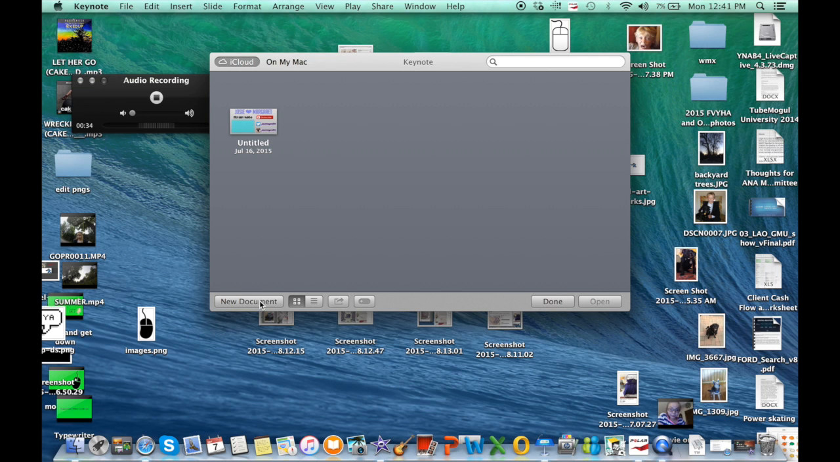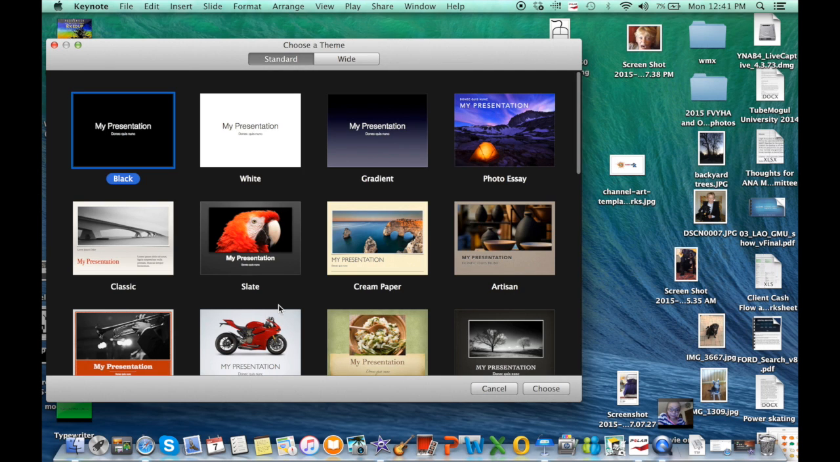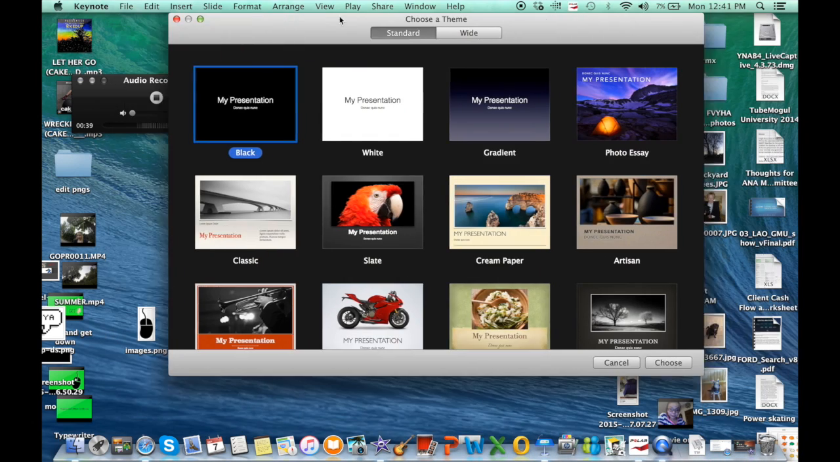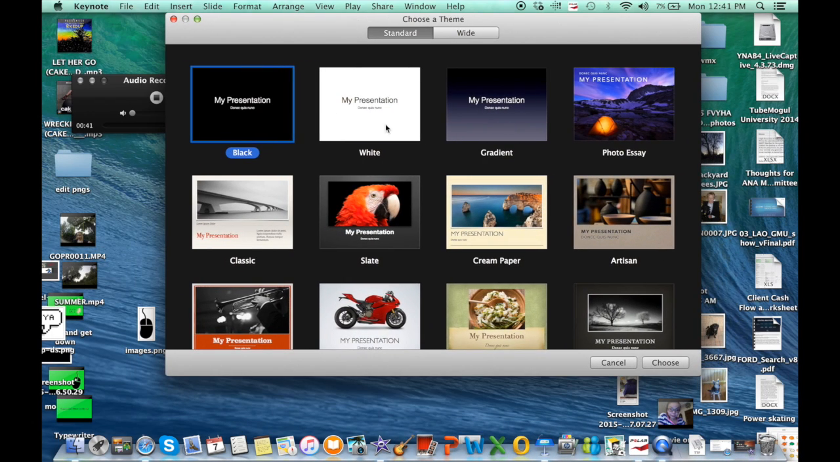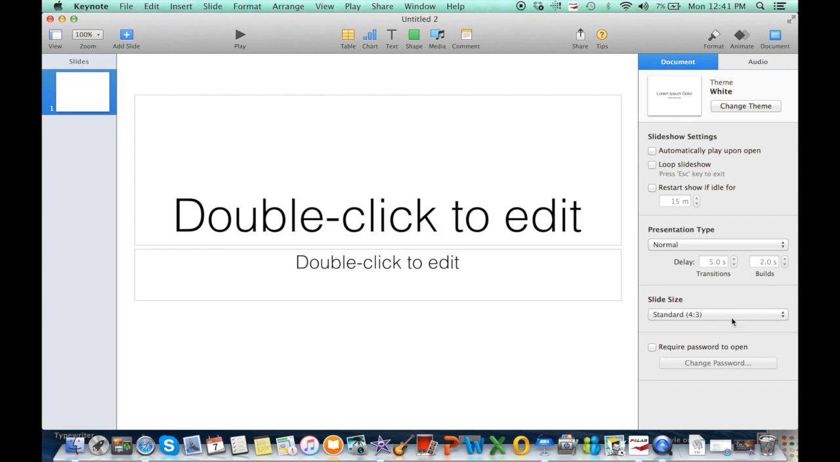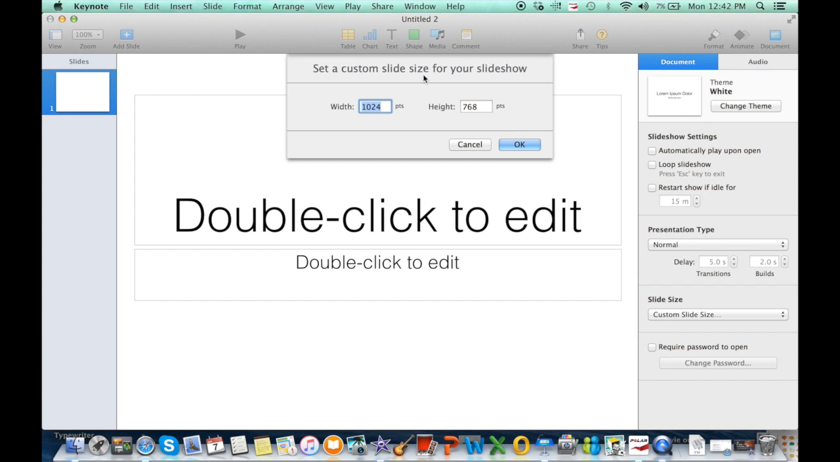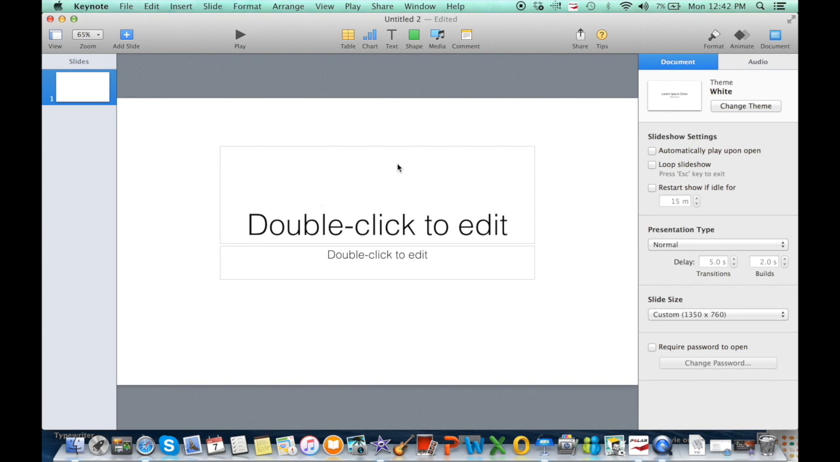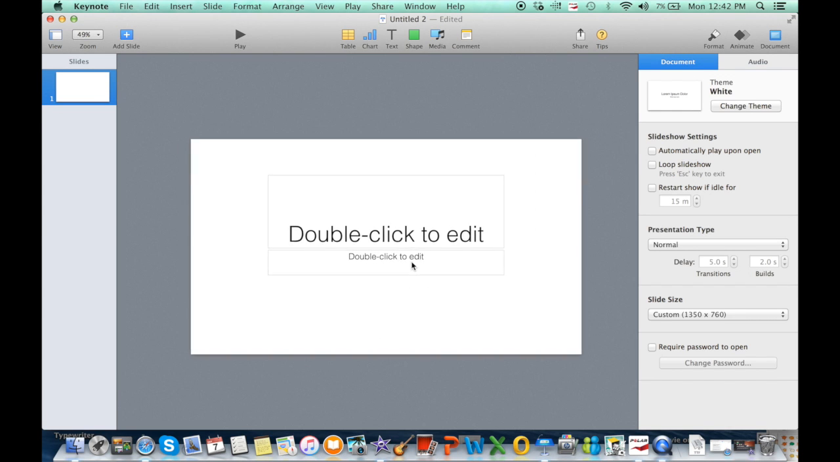So the first thing you are going to do is go into New Document and open Keynote, I forgot to say. And you can do whatever presentation you want. It really doesn't matter in the end. So I'm just doing this plain white one. And then you're going to go into Document and you're going to change the size. So I'm going to go into Custom Slide Size and go into 1350 and change the height to 760. Okay, and then you are going to have the perfect size for iMovie.